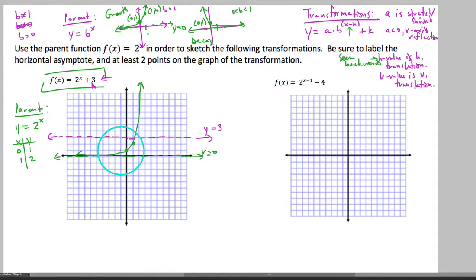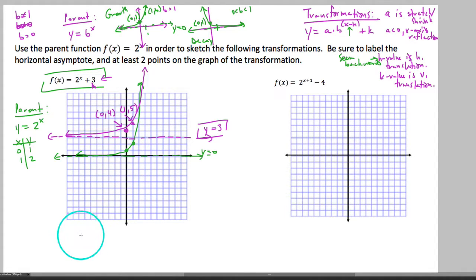The other two things we need to move are these 2 points right here. Because I'm going to move those up 3 also, they would belong here and here. We could say that this new graph looks like this, if I could get it drawn a little bit more clearly. In terms of what these 2 points are, you do need to include them. You can either label them on the graph or in a table, but we're always going to label these 2 points and the asymptote. That'll give you 100% grade on your graph here.